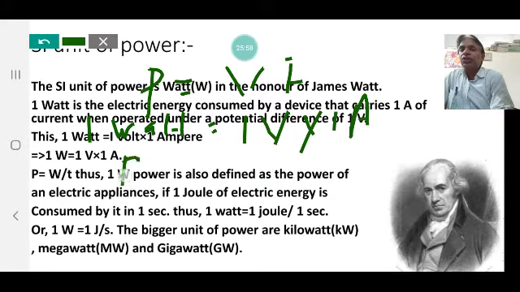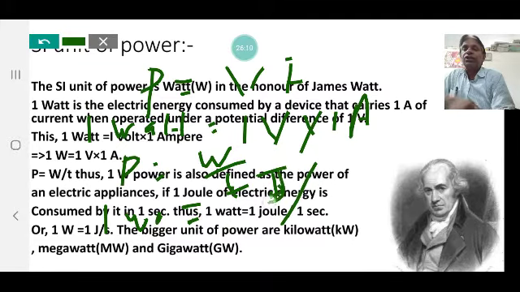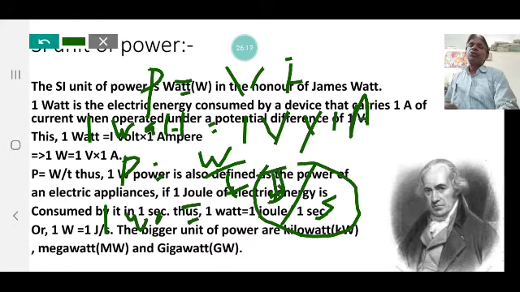And P is equal to W by T, so 1 watt is the power equal to 1 joule per second. If 1 joule of energy is consumed by an appliance in 1 second, then the power of the appliance is said to be 1 watt. So 1 watt is expressed in terms of VI and W by T. In two ways power can be defined, but the SI unit of power is watt. Both are expressions of the watt.